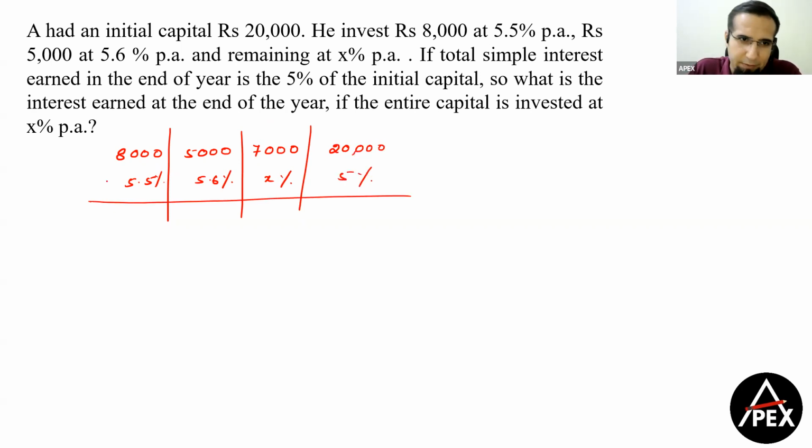Let me talk about the interest part. Only the interest part. So what is 5.5% of 8,000? That is 440. 5.6 हो जाता है 280 and total हो जाता है 1,000. So 440 plus 280 plus something is equal to 1,000. So this something is equal to 280.